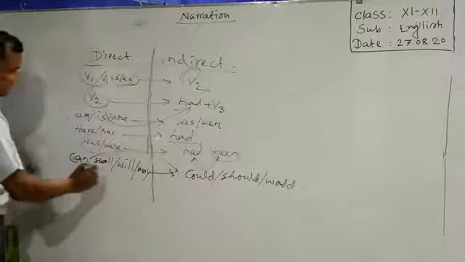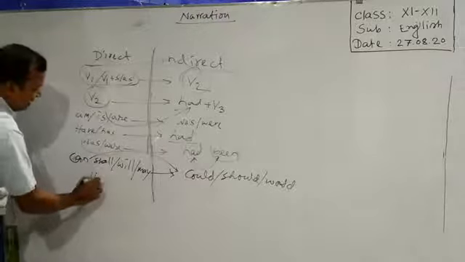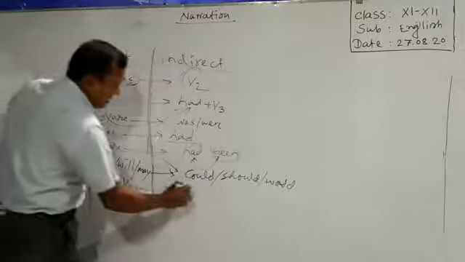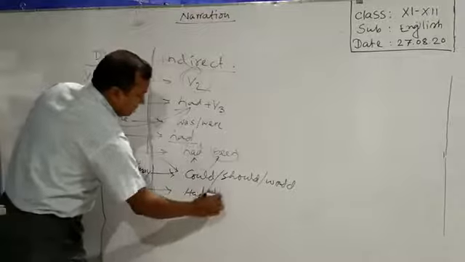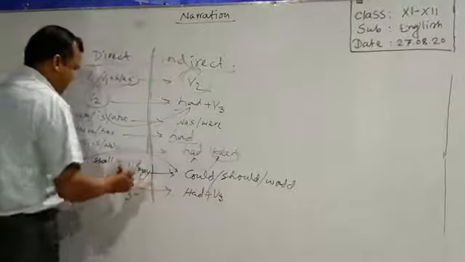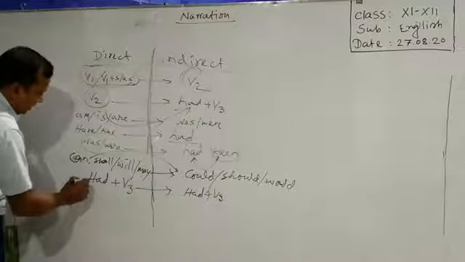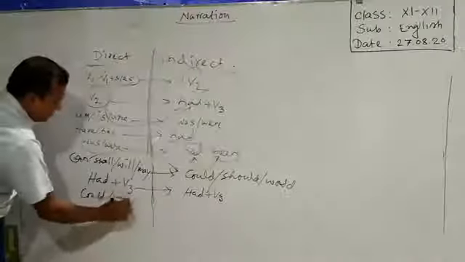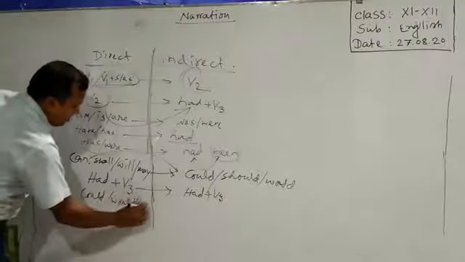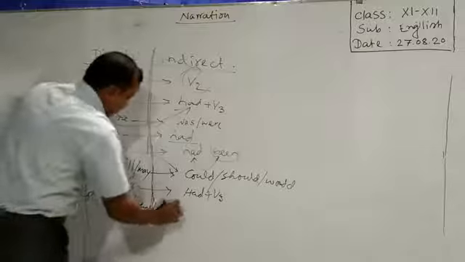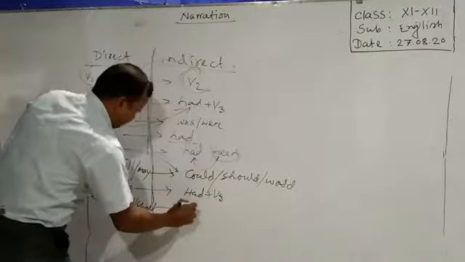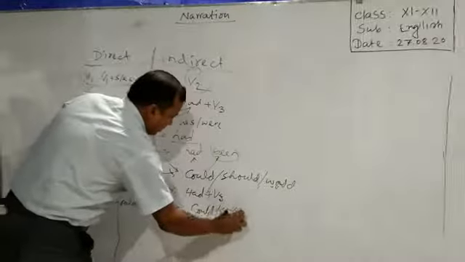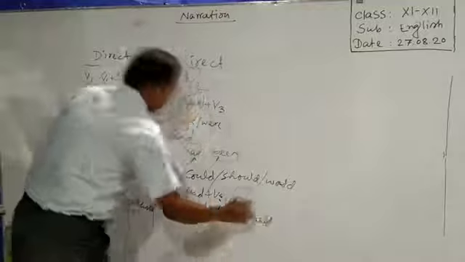Okay, dear learners, if you get had plus verb 3, so there will be no change. Had plus verb 3, the changing format will be the same. And if you get the past form of the modal, could, would, should, what you have to do? You have to keep them same. Could will be the same could, should will be should, would will be would.